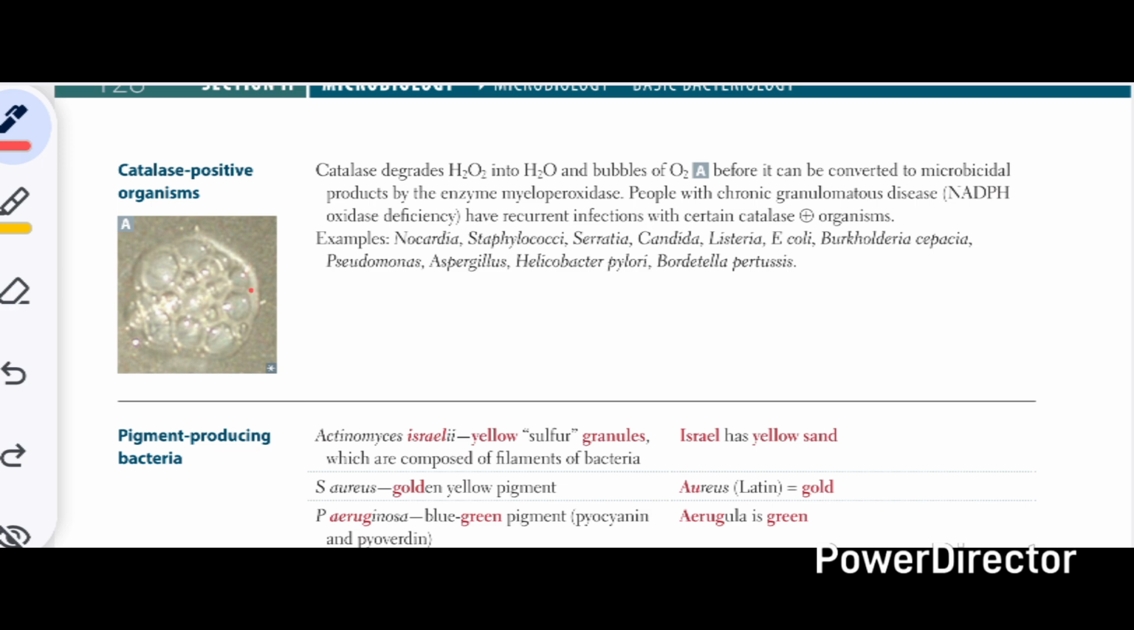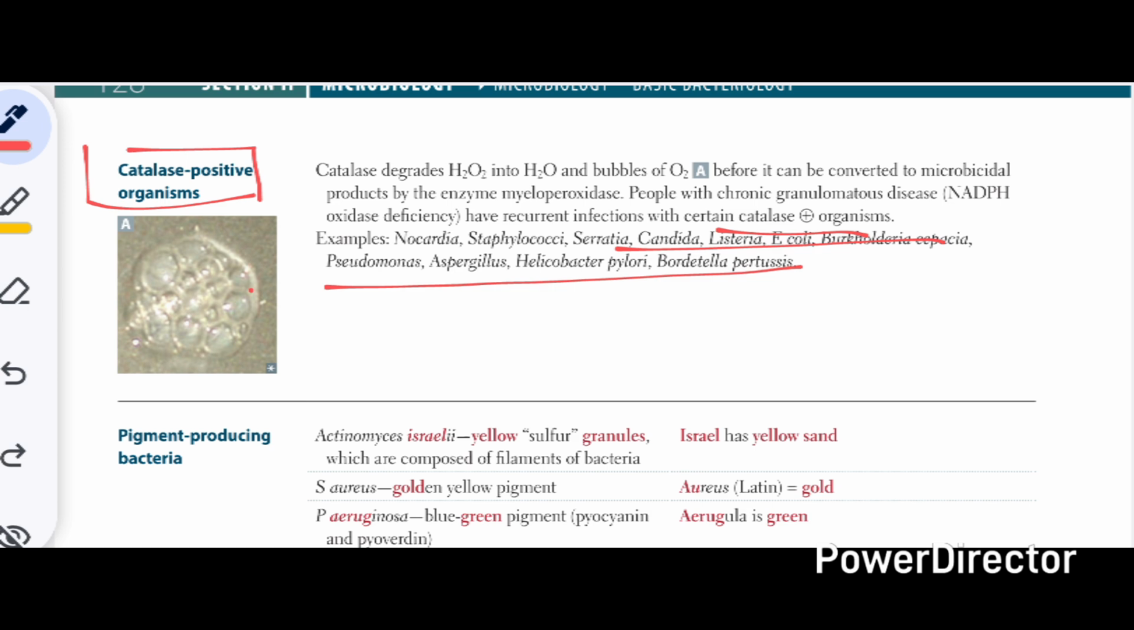Examples including the Nocardia, the Staphylococcus, Rickettsia, Candida, Listeria, E. coli, Burkholderia, Pseudomonas, Aspergillus, H. pylori, and Bordetella pertussis. So these are all the catalase-positive organisms, and these organisms produce the recurrent infections in those people which lack NADPH oxidase.